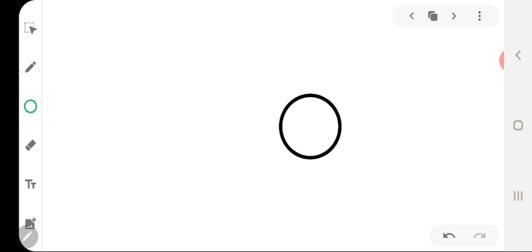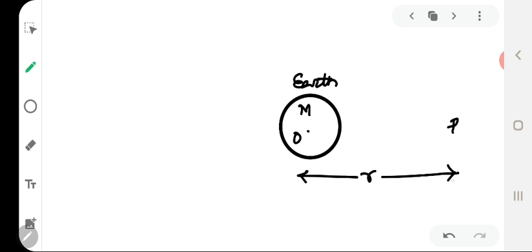Let us consider the mass of Earth to be given by M. If we are trying to find out the intensity of the gravitational field due to the Earth at a point P, which is at a distance r from the center of the Earth, then we will place a small test mass m at P, which is the observation point.